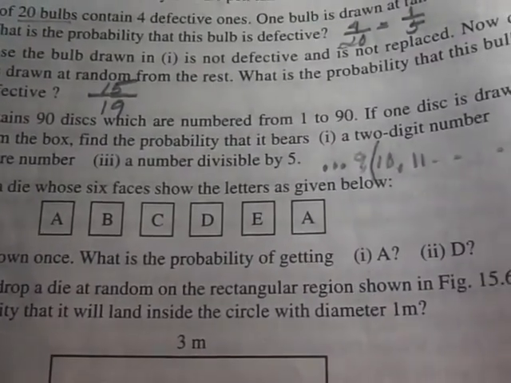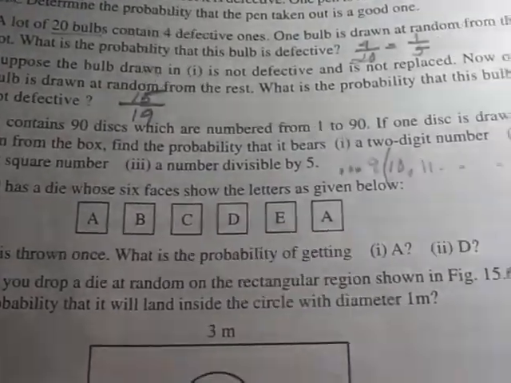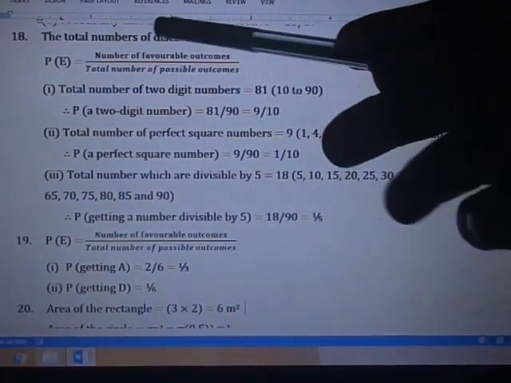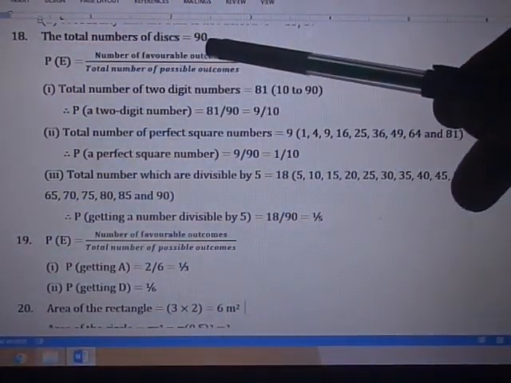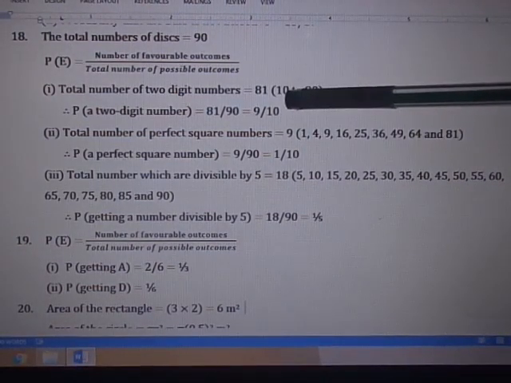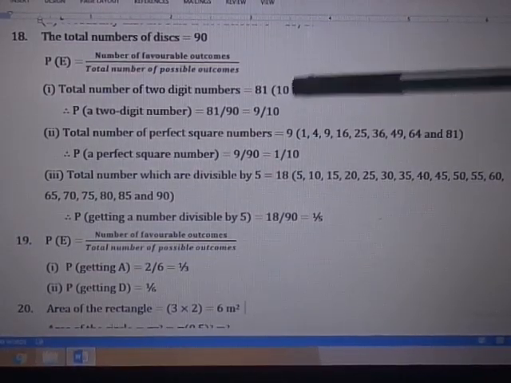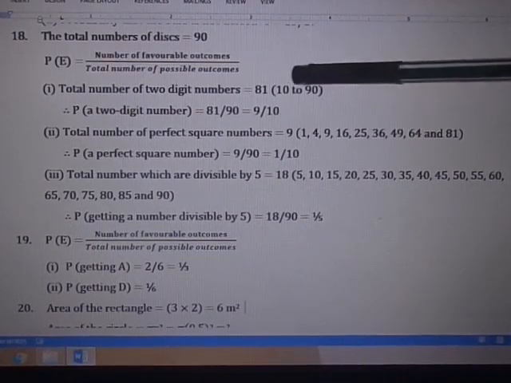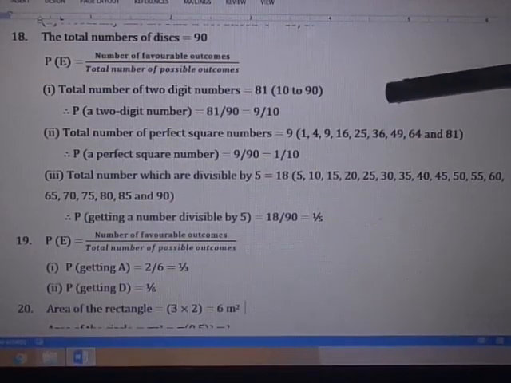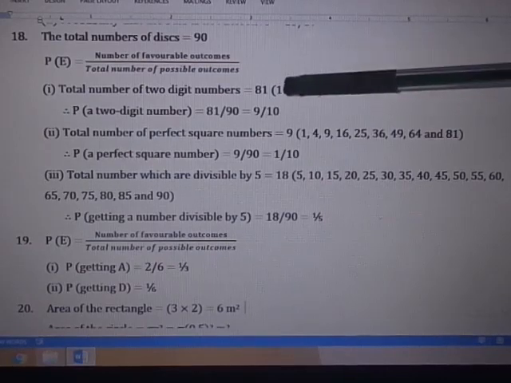So the first is the probability to get a 2-digit number. What are the 2-digit numbers here? Now let's see. Total number of discs is 90, numbered from 1 to 90. 2-digit numbers start from 10. 10 is 2-digit, 9 is 1-digit. So starting from 10, 11, 12 up to 90. How many are there? That means we have here 81. 81 discs are there that have 2 digits.